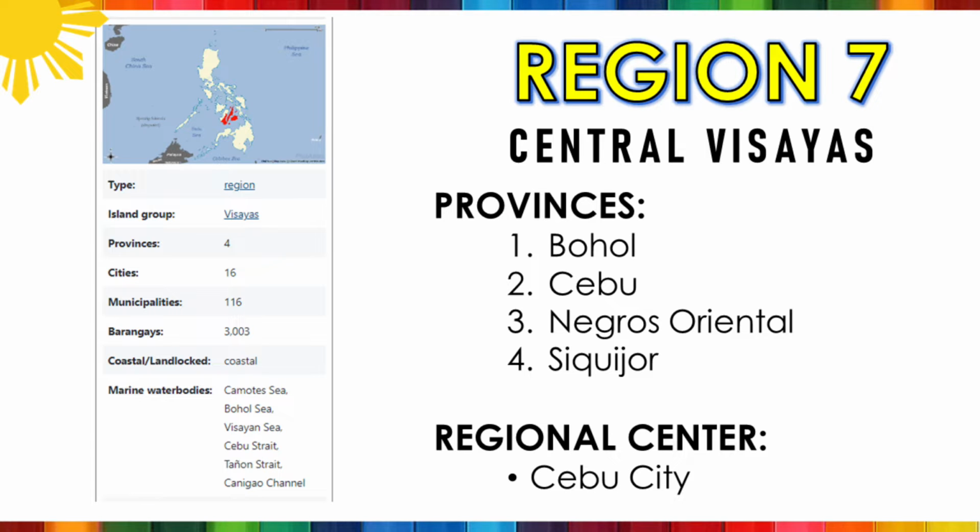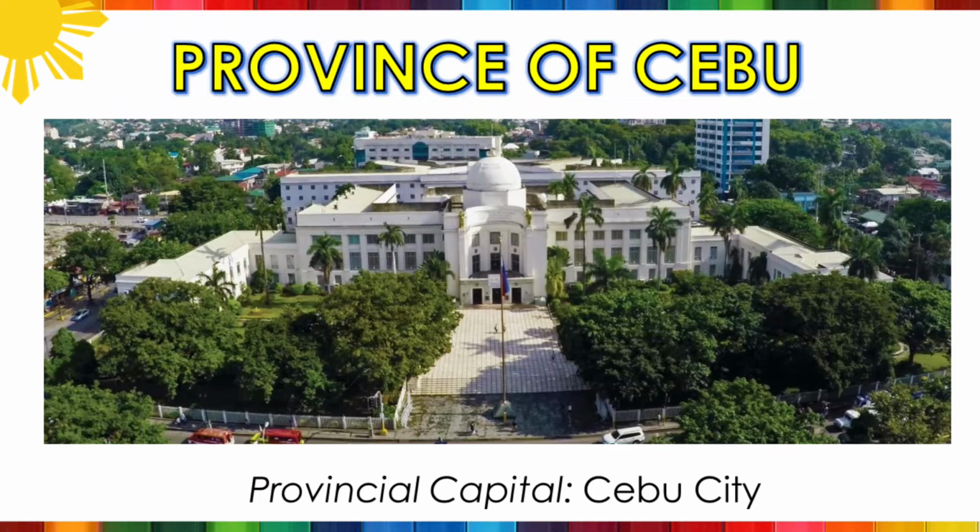The four provinces comprising Central Visayas or Region 7 are the Province of Bohol, Province of Cebu, Province of Negros Oriental, and Province of Siquijor. The regional center is Cebu City. For the Province of Cebu, the provincial center is Cebu City.